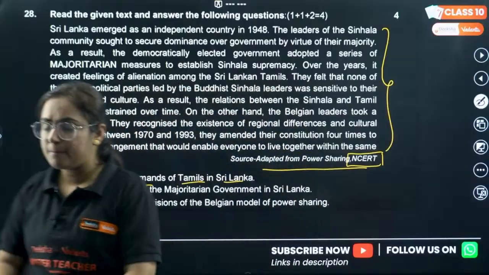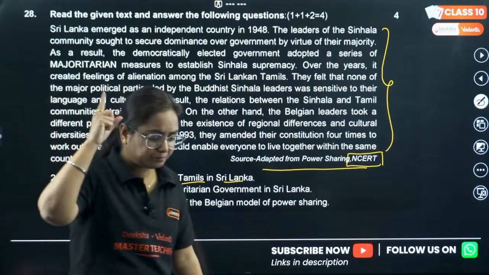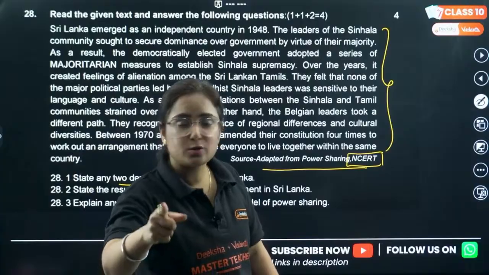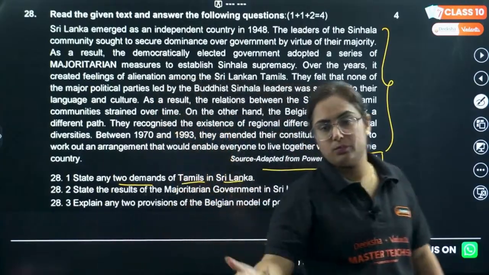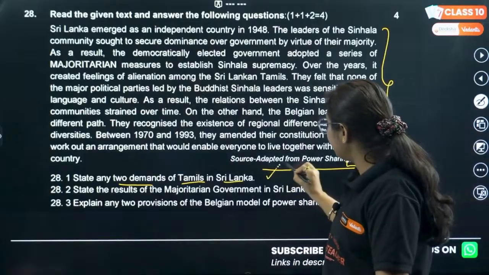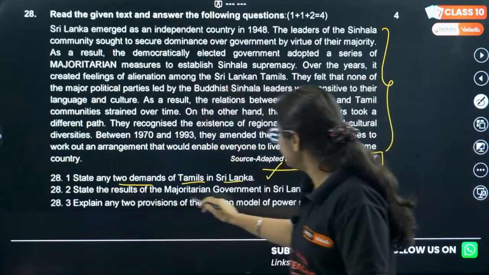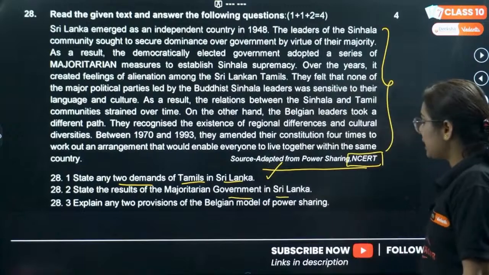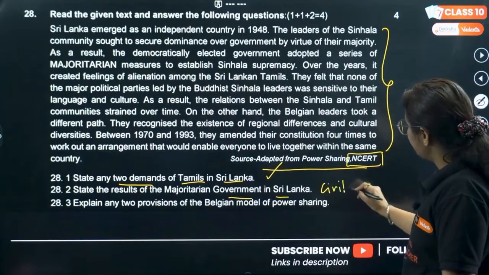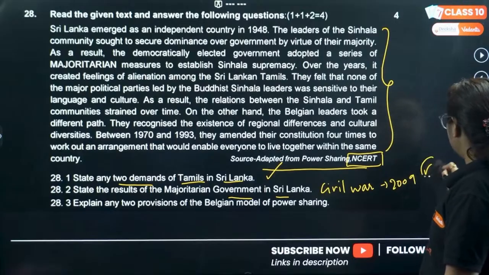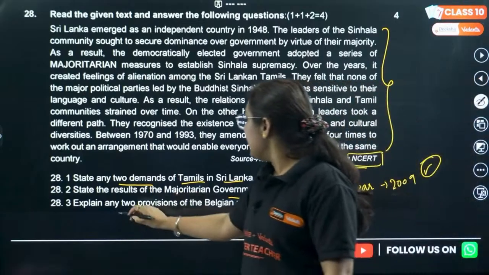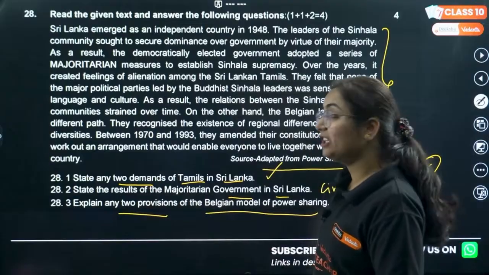in Sri Lanka. First demand, recognize our language, Tamil, as an official language, and give respect to our religion. Khatam. 1 mark guaranteed. State the result of majoritarian government in Sri Lanka. So what is the result? Civil war. Continued till the year 2009. 1 mark guaranteed. Explain any two provisions of the Belgian model of power sharing.